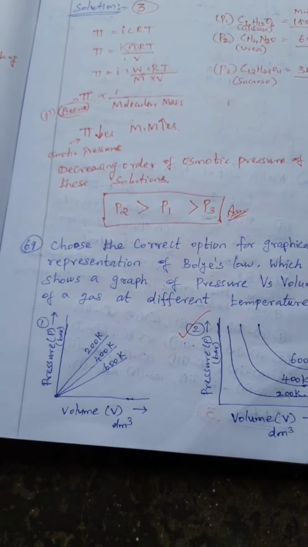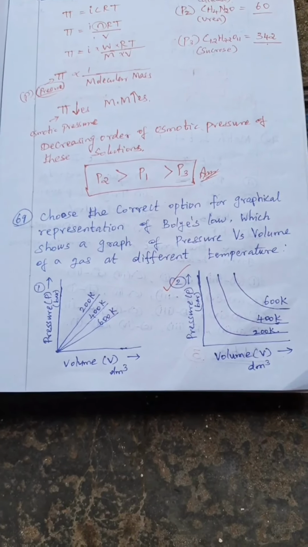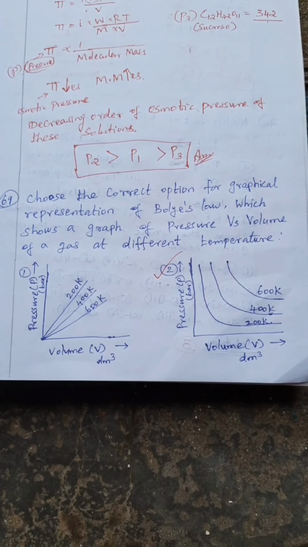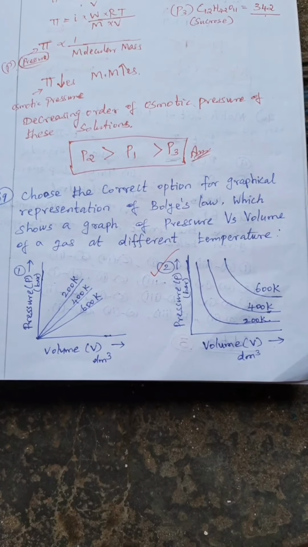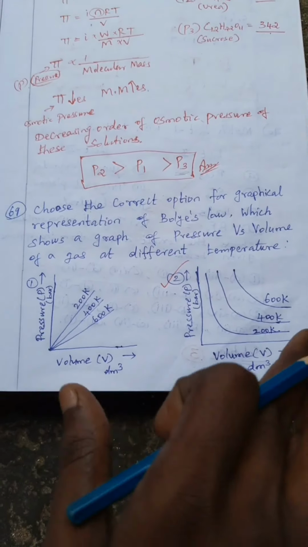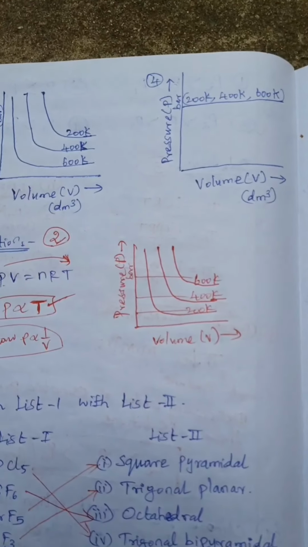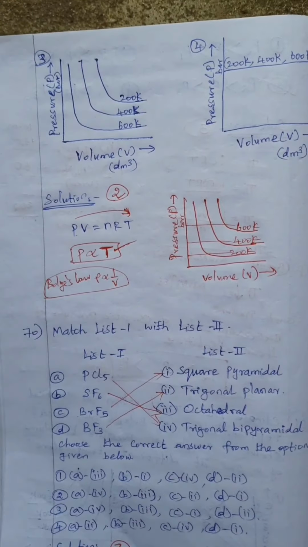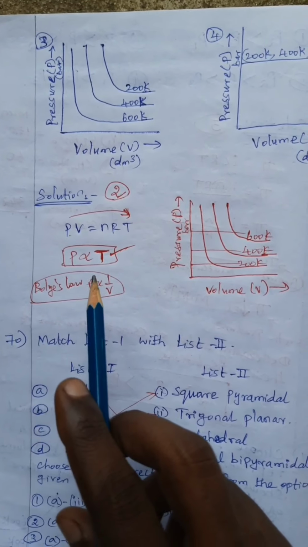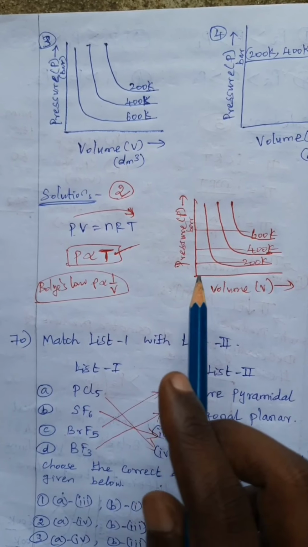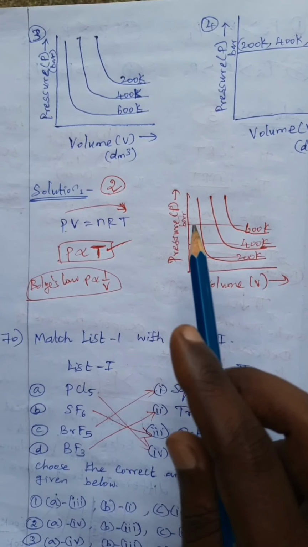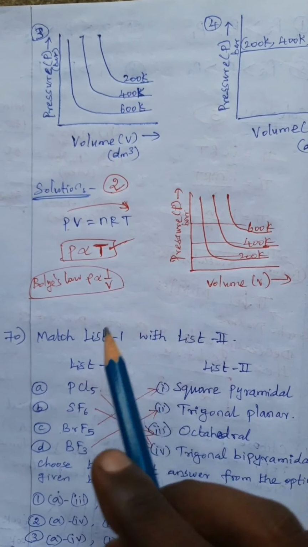Question number 69. Choose the correct option for the graphical representation of Boyle's law, which shows a graph of pressure versus volume of gas at different temperatures. Here you see the 4 graphs. From PV equal to nRT, P is directly proportional to temperature. So pressure increases, temperature also increases. Based on Boyle's law, P is inversely proportional to 1/V.